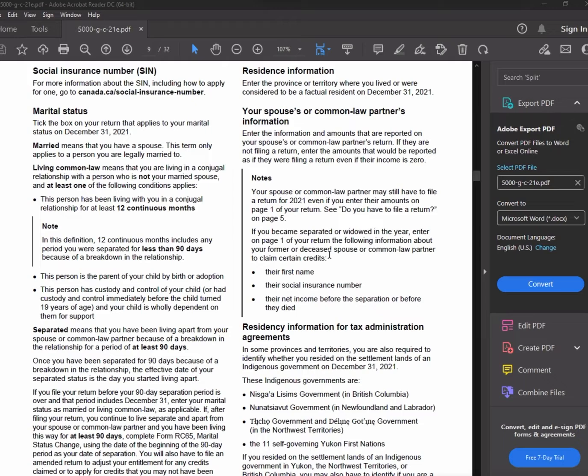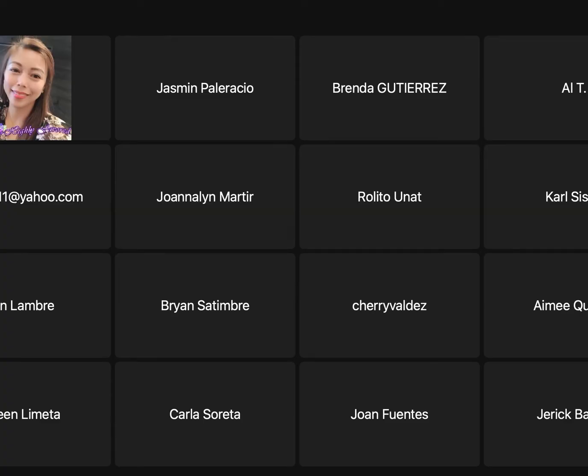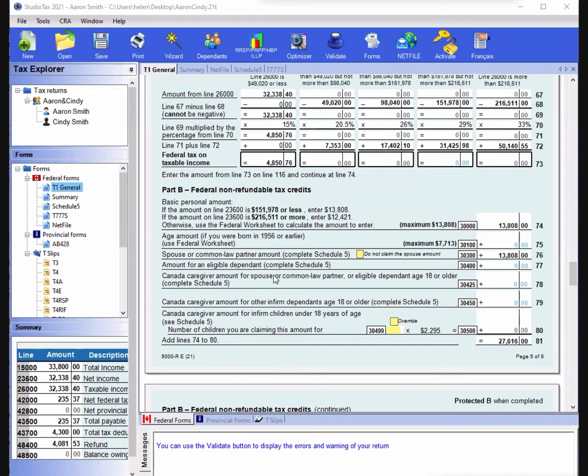The spousal amount is pretty simple. That's the spousal and common law amount, on Schedule 5. You see here, Schedule 5.